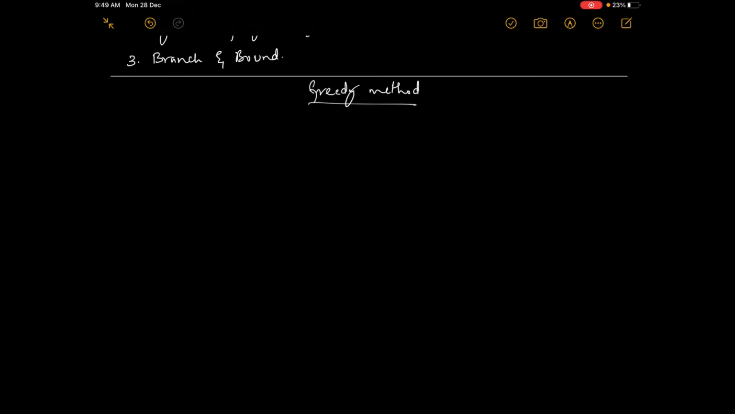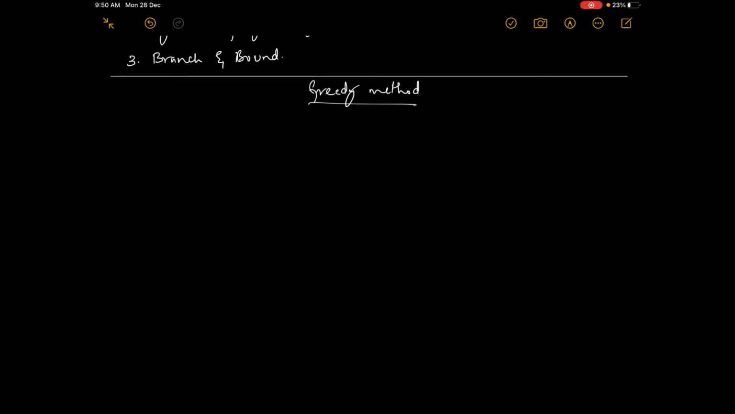To solve any problem using this strategy, that is the greedy method, the problem must be solved in stages. In each stage one input is considered. We divide the input, and in each stage we consider one input, and if that input is feasible, then we include it in the solution. By including all those feasible inputs, we will get an optimal solution.